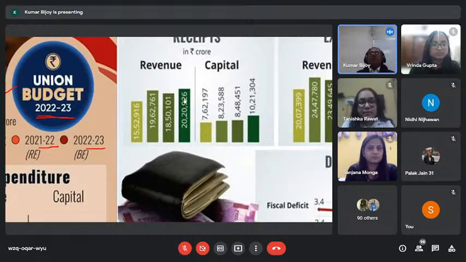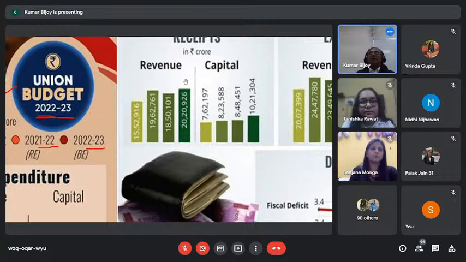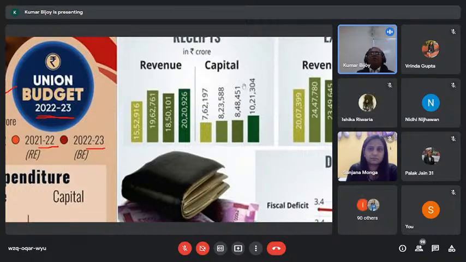Mind it, the 2020-21 budget was presented on 1st February 2020. By 1st February, we did not know how COVID was going to behave. We had just heard something is wrong in China, some virus, some problem is there. This is what we knew. So we had a normal budget. On 1st February, India was in a completely different kind of environment.